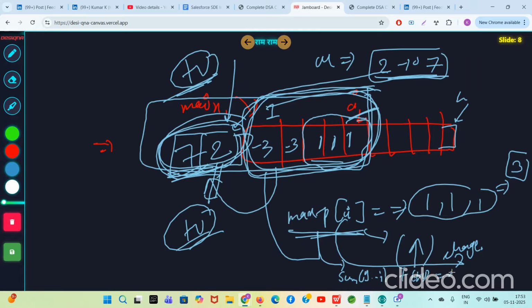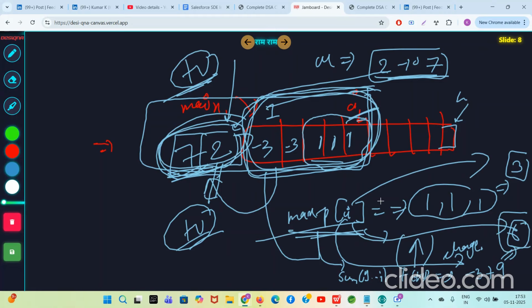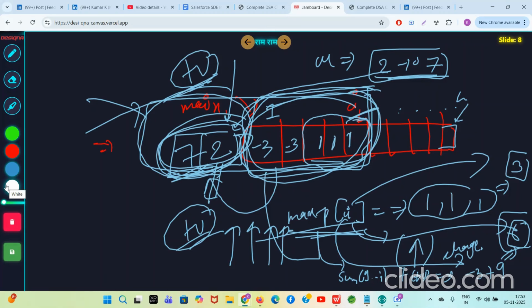So what is the sum of numbers from 1 to I? It is minus 3, plus the positive elements you got, 7 plus 2, 9. 9 minus 3, 6. Earlier max P of I was 3, now max P of I is 6. So the same algorithm we will use: for each index I we will try to maximize the max P of I. Once all the positive elements are added to the left, the maximum of all possible max P of I is the final answer.